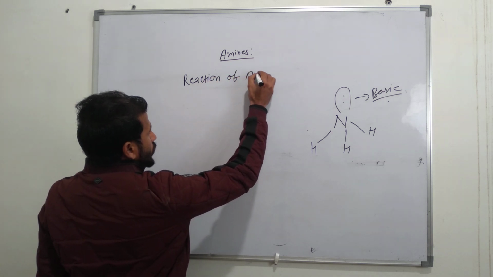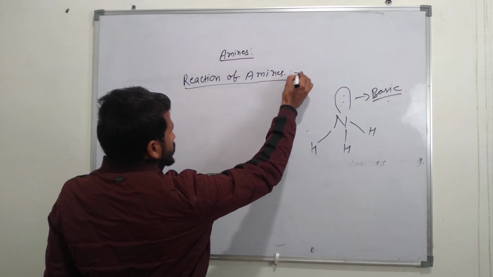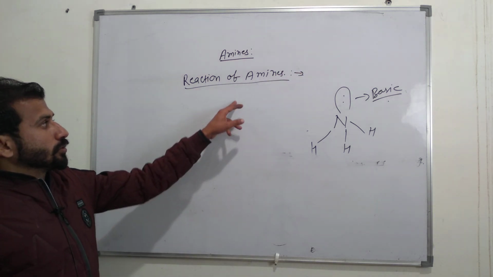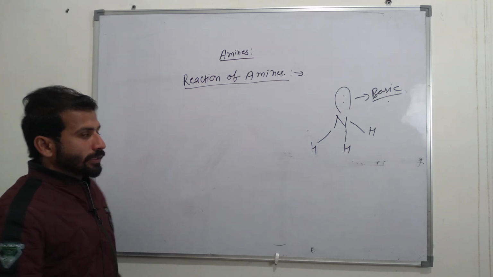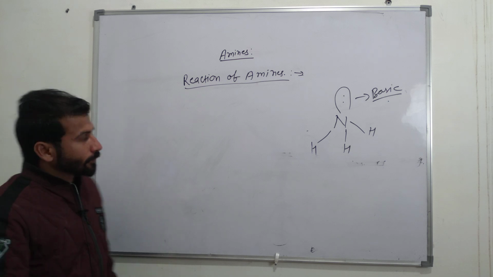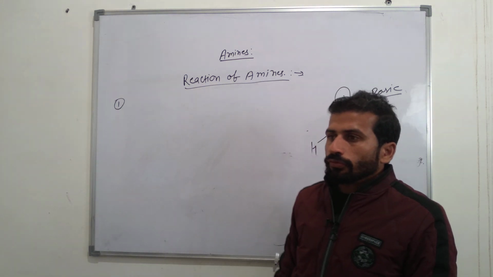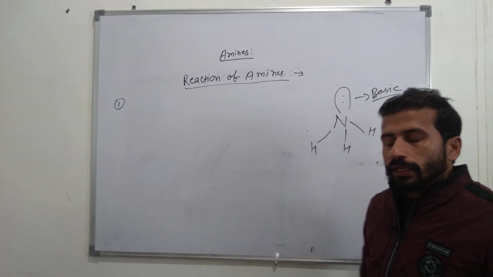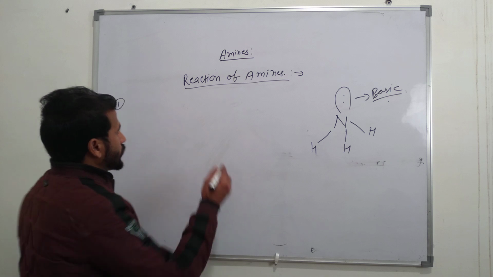Reaction of amines. In this case, we also call it methods of formation of amines. There are several methods that form amines. First is the reaction of alkyl halide with ammonia to form amine.